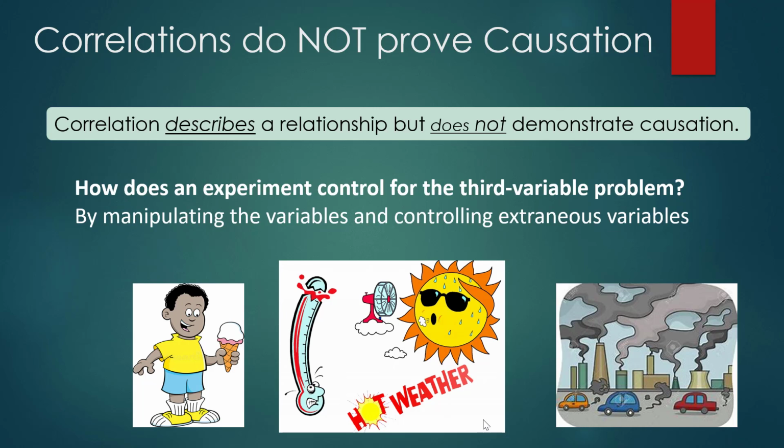So how does an experiment control for this third variable problem? It manipulates the variables and it controls for extraneous variables. And so that's why the control that an experiment has allows us to determine cause and effect, but a correlational study does not.